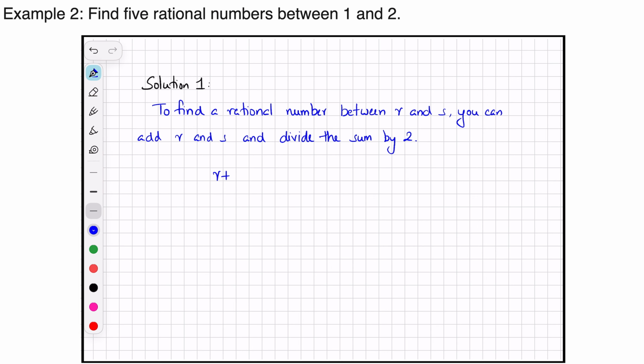We get (r plus s) by 2. Whatever this value is, it depends on r and s, and this value will lie between r and s. In the current question, we have r equal to 1 and s equal to 2.